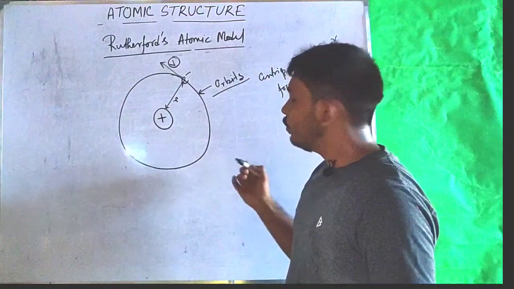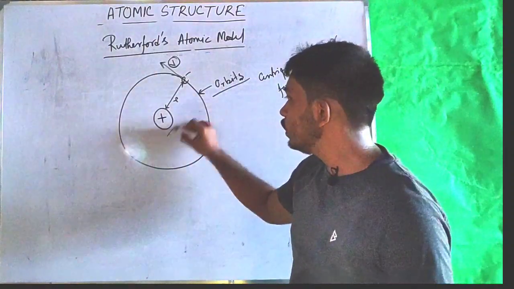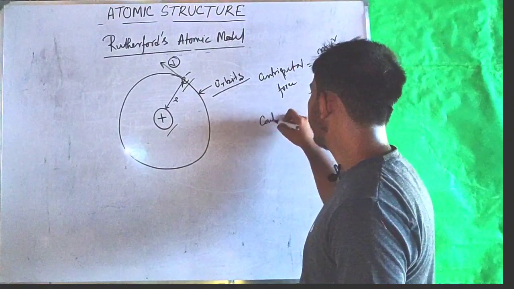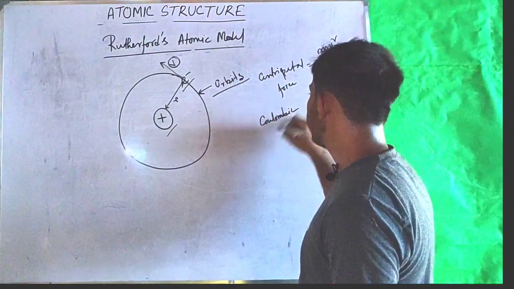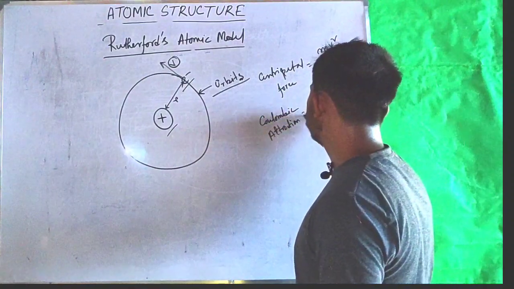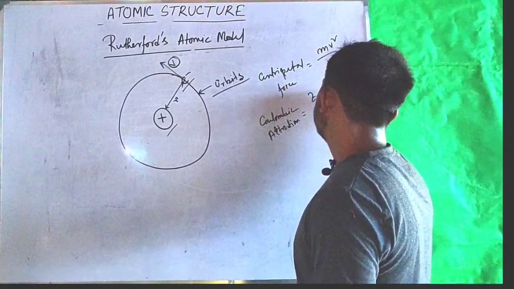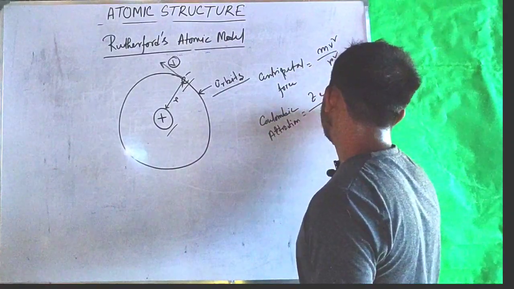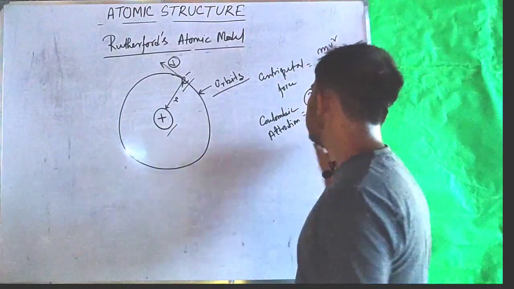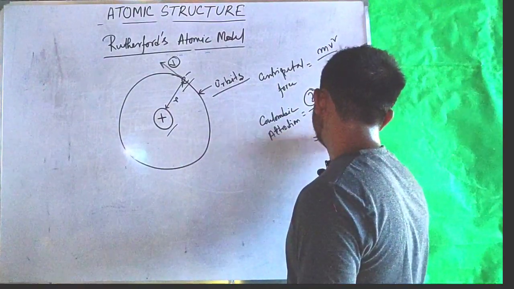And the Coulombic attraction force between this nucleus and the electron is equal to Ze into e divided by r square, where Z is the number of protons present in the nucleus, so equal to Ze square by r square.